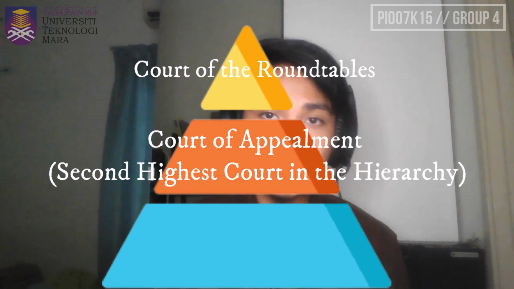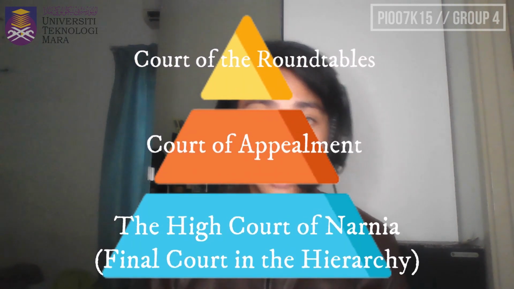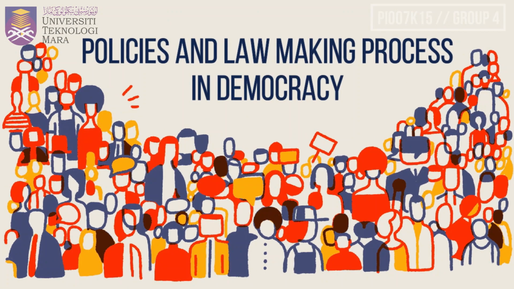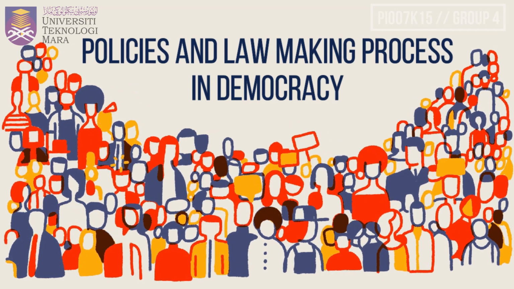The Court of Appealment has the appellate jurisdiction on the matters of criminal and also civil cases from the High Court. The third and the last court in the hierarchy of the court system is the High Court. The High Court has an unlimited jurisdiction on every criminal and also civil case over their citizens on their permanent residence. I will now be discussing the processes and stages of policy and lawmaking in democracy.